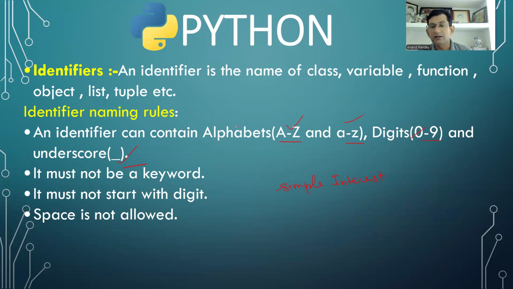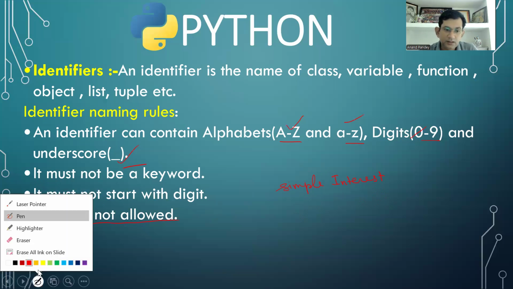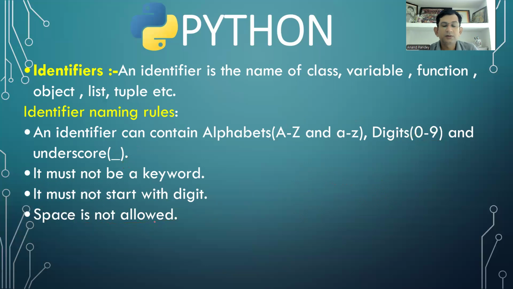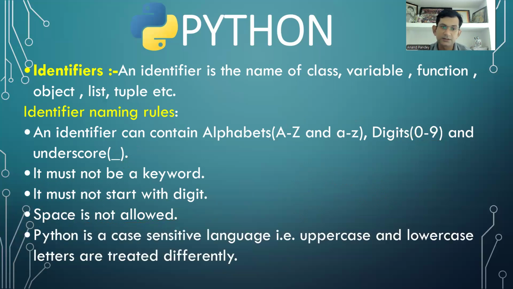We can use only alphabets, digits, and one special symbol. And here we are using what? Space. Space is also a character. That is not allowed. Please do not use space in any name. Any name. Okay. Name of class, name of variable, name of function. In any name, please do not use space. Space is not allowed. Please remember this. Okay, now next. I hope it is clear. The things are clear. If any doubt, you can ask through the comment section.